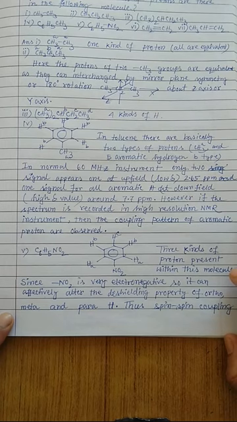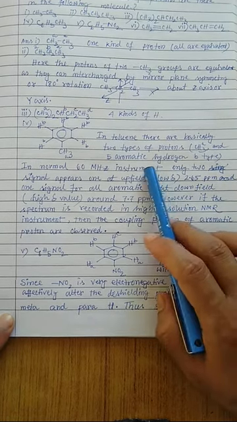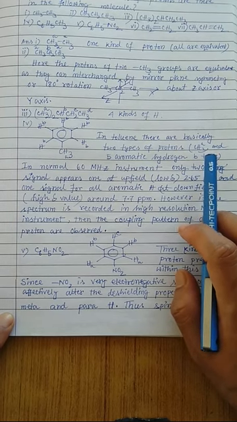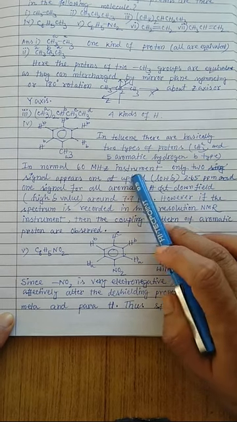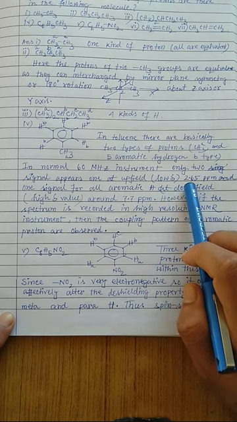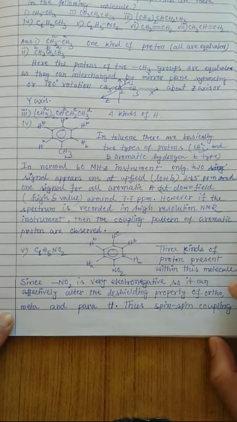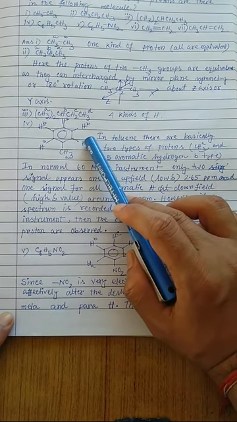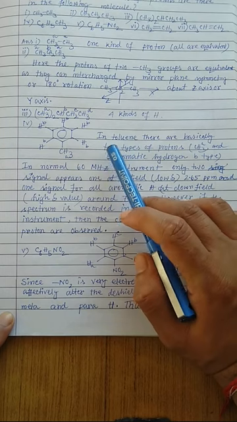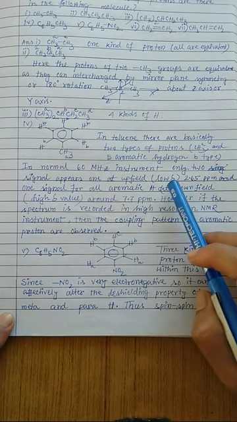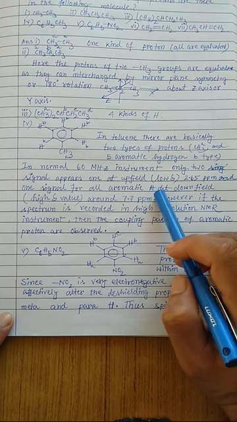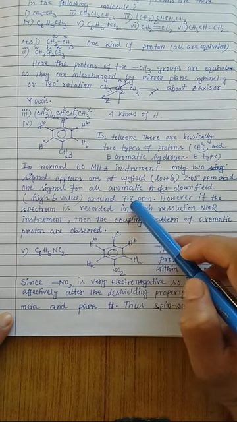So in toluene there are basically two types of protons: the methyl protons marked A, and the five aromatic hydrogens marked B. In a normal 60 megahertz, low resolution NMR spectrum, only two signals appear. One is upfield, at the low delta value of 2.65 ppm, for the methyl group. The other is a strong signal for all the aromatic protons, because of the pi electron circulation the aromatic protons are in the deshielded zone, so they appear at the downfield, higher delta value of around 7.7 ppm.